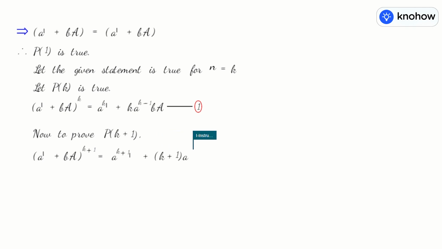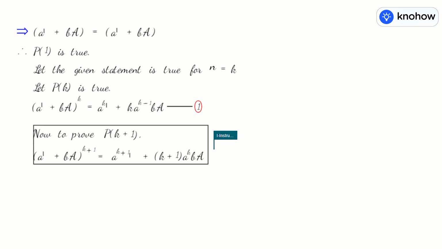So a to the power, instead n you replace k plus 1, so k plus 1 minus 1 will make it k, bA. So this is the statement if I replace n by k plus 1 to be proved. And if you look at it carefully, on the left you have (aI + bA) to the power k plus 1. And what is the left hand side of Pk? (aI + bA) to the power k. So the statement 1, that is Pk, I am letting true.